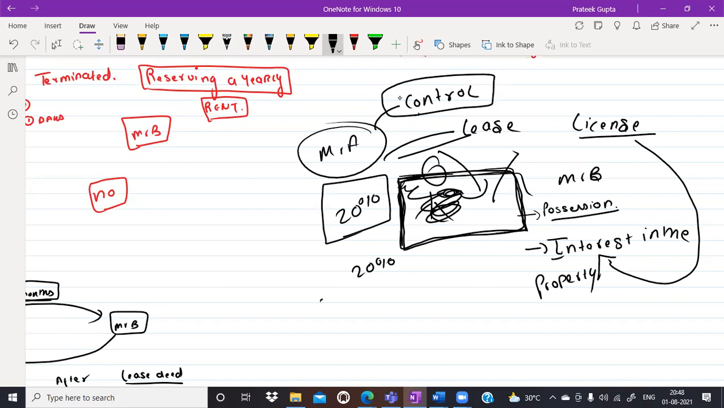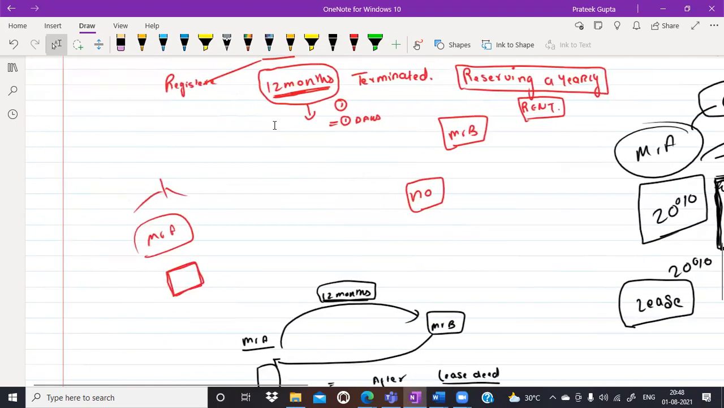But in the case of lease, you can enjoy the property however you like, just like a prudent man. It is not that you will paint on the wall anything, make drawings. No. Just like a prudent man, you can enjoy the property. The owner will not bother you. But in the case of license, the owner will bother you every time.